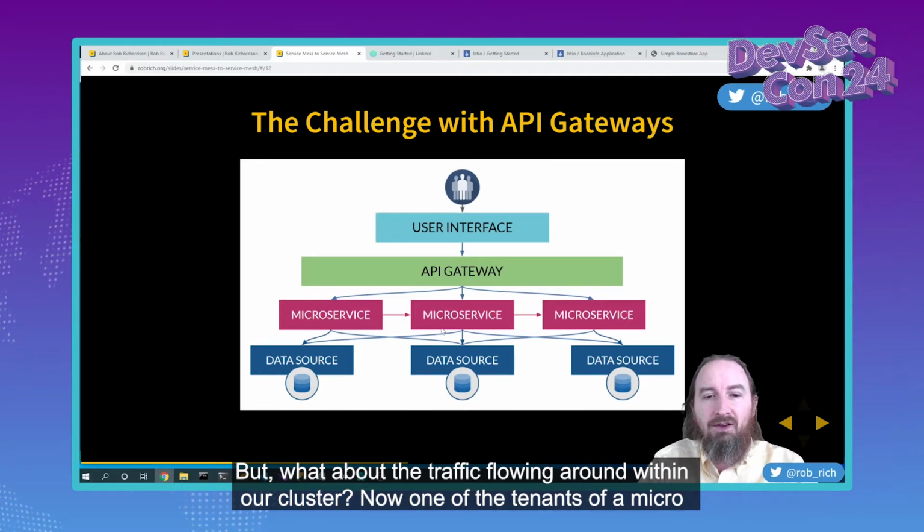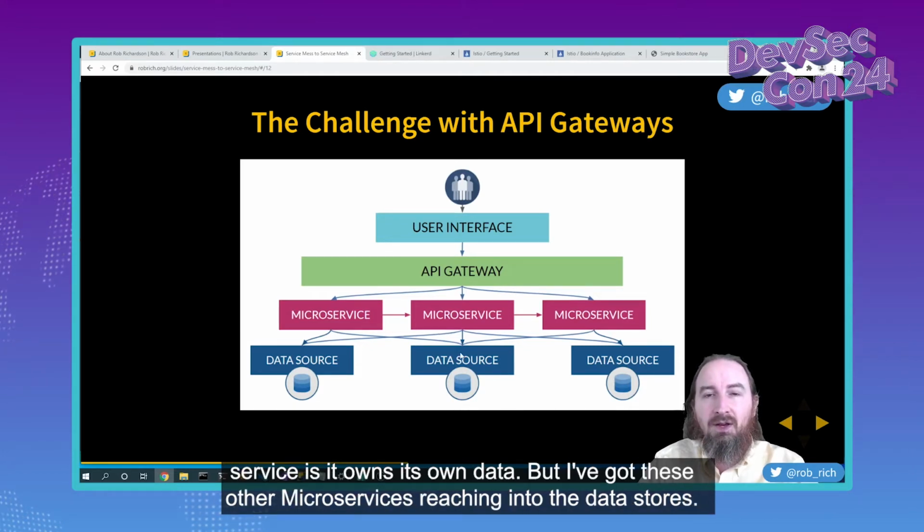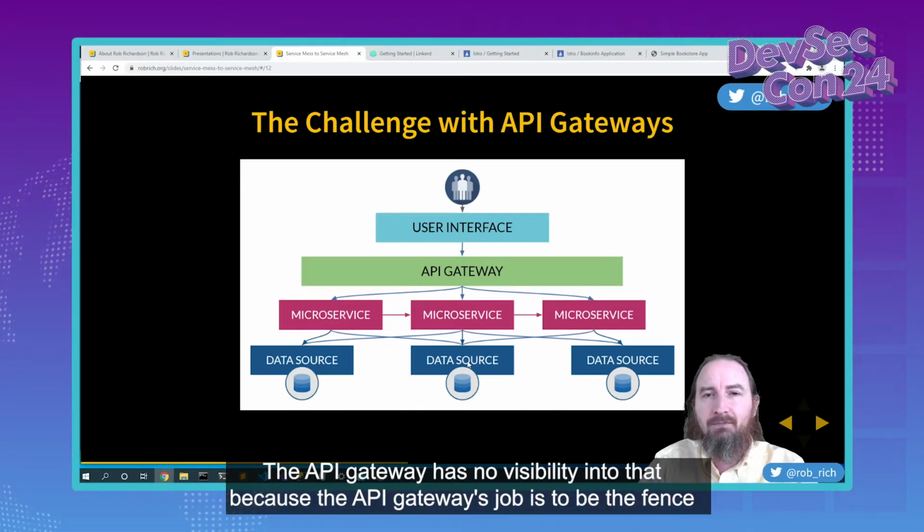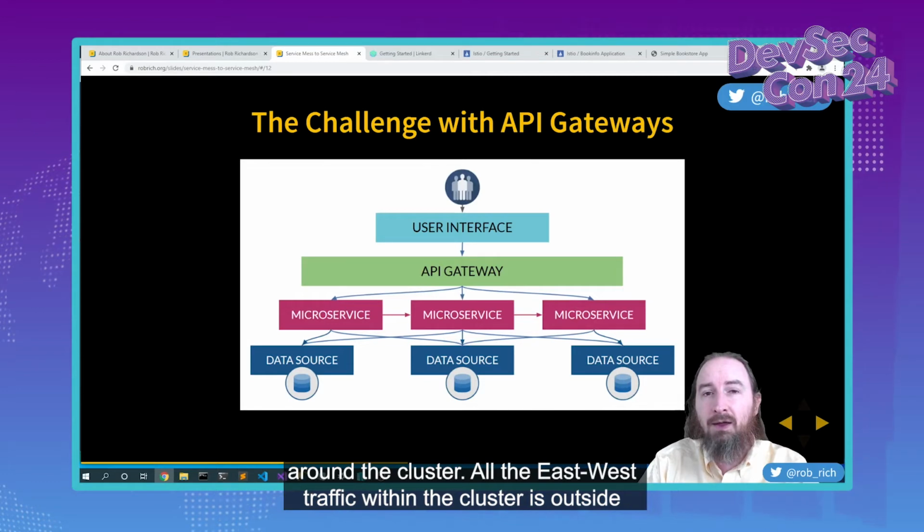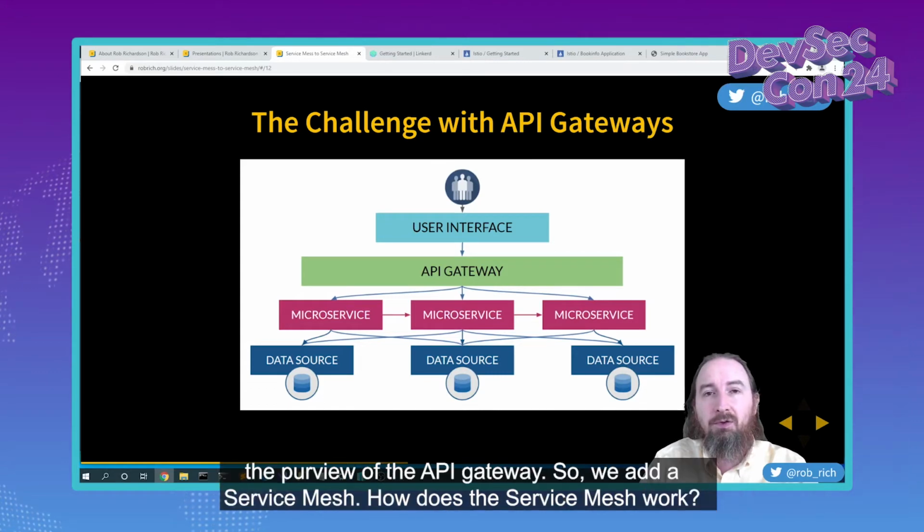Now, one of the tenets of a microservice is it owns its own data. But I've got these other microservices reaching into the data stores. The API gateway has no visibility into that because the API gateway's job is to be the fence around the cluster. All the east-west traffic within the cluster is outside the purview of the API gateway.